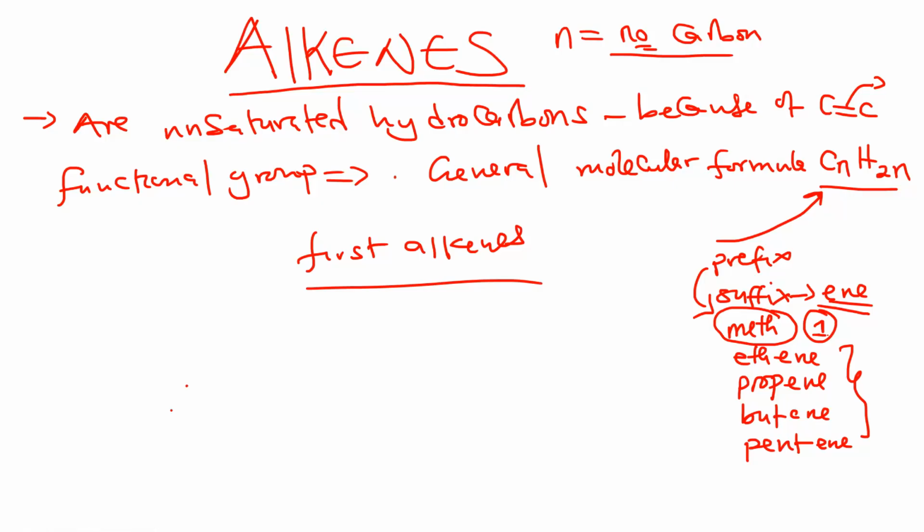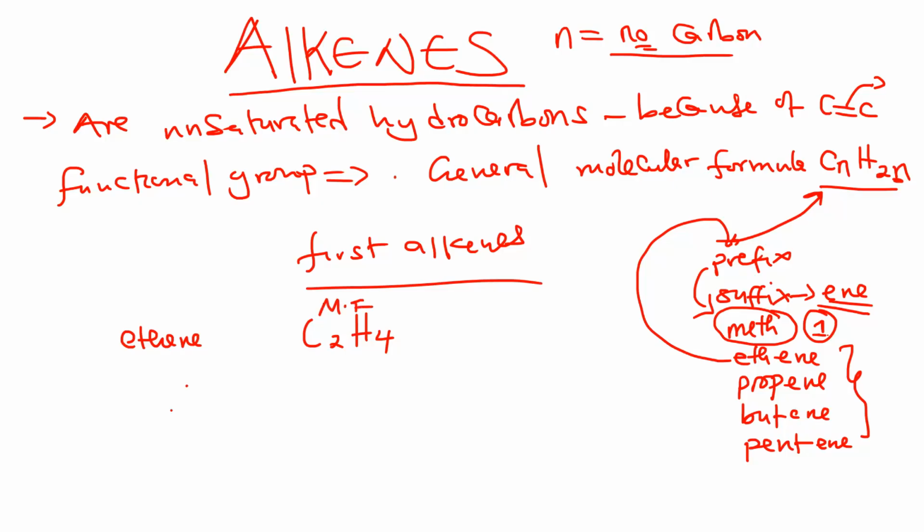Now, coming to the first 5, the one with 2 carbons is called ethene, but also let us look at their molecular formula. How do we determine the molecular formula? We go to the general formula. We said ethene has 2 carbons, so we just put 2 where there's n, where there's C. So you're going to have C2. And we put a 2 where there's n there, which is 2 multiplied by 2, which is 4. So H4. This is the molecular formula of ethene.